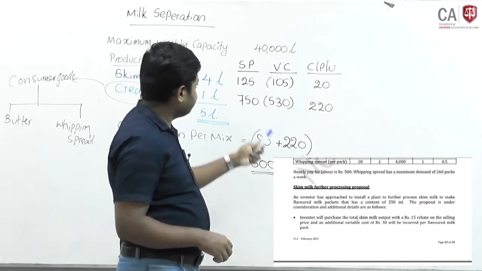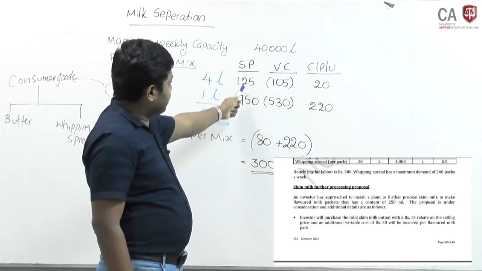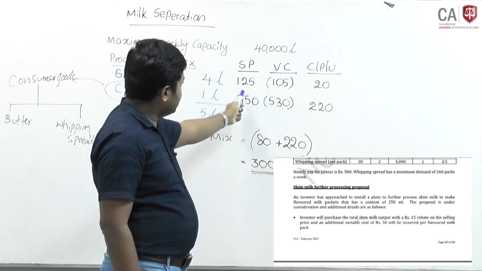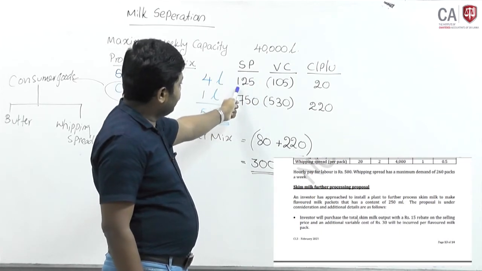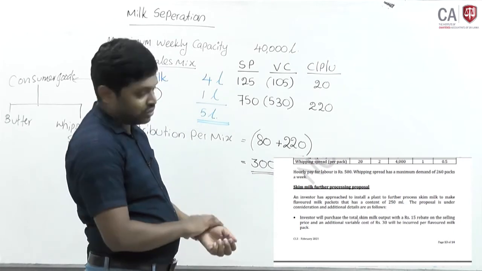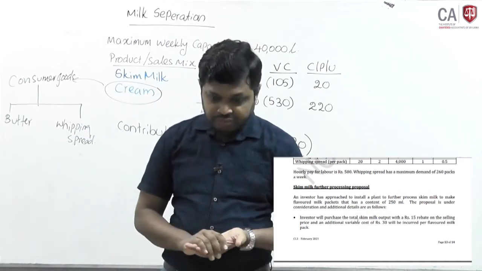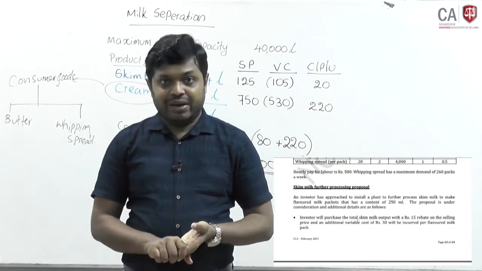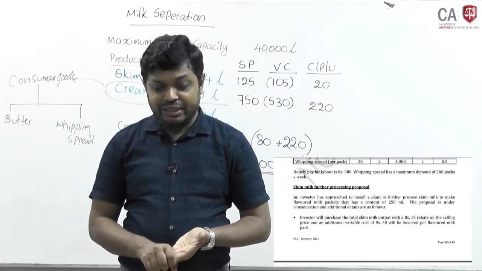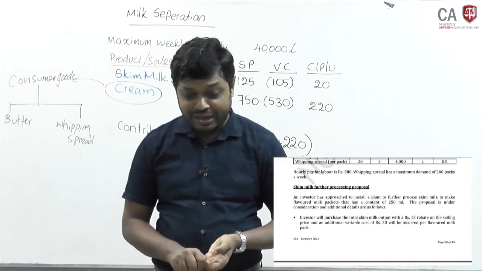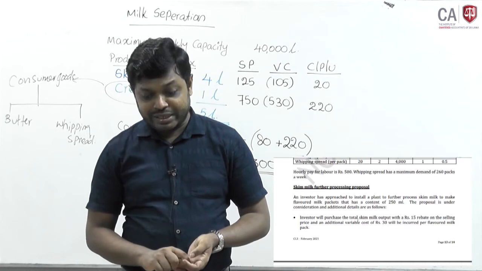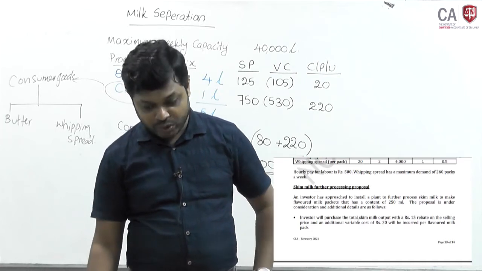That means the new buyer is going to purchase this product 15 rupees lower than initially we expected. Okay, we have to transfer.